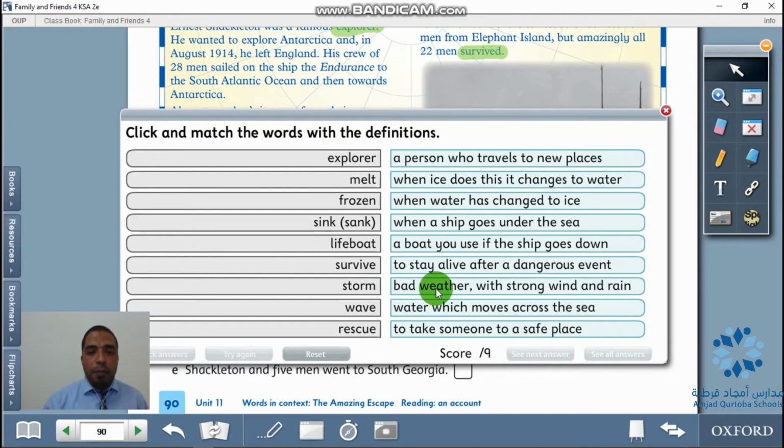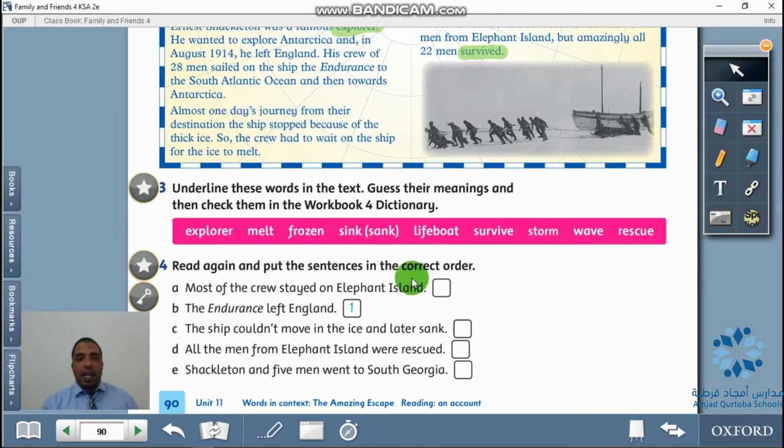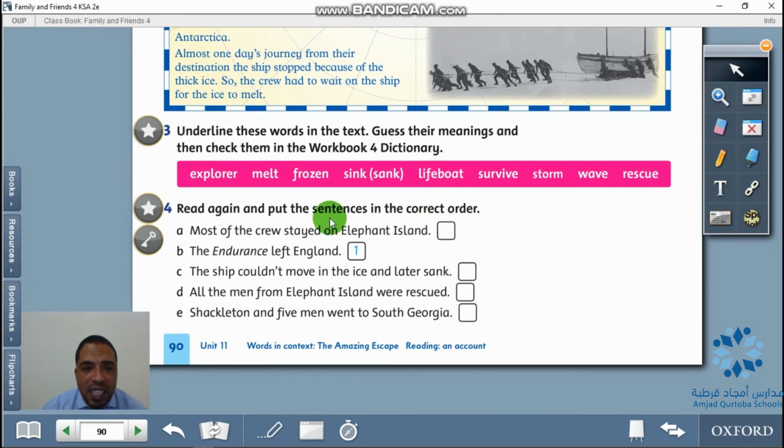Storm, bad weather with strong wind and rain. Wave, water which moves across the sea. And rescue, to take someone to a safe place. Part number 4 of this lesson: read again and put the sentences in the correct order. Most of the crew stayed on Elephant Island. The Endurance left England. The ship couldn't move in the ice and later sank. All the men from Elephant Island were rescued. Shackleton and 5 men went to South Georgia.